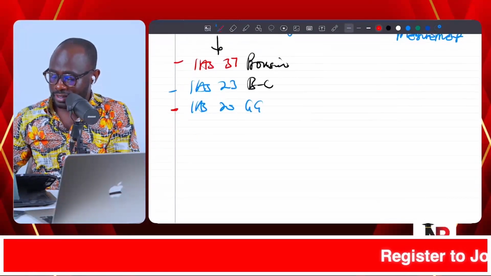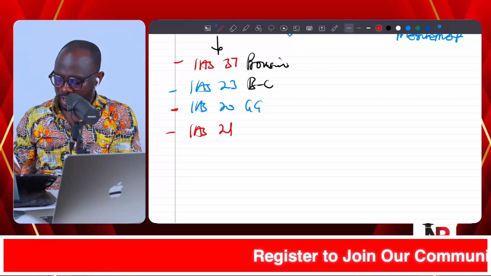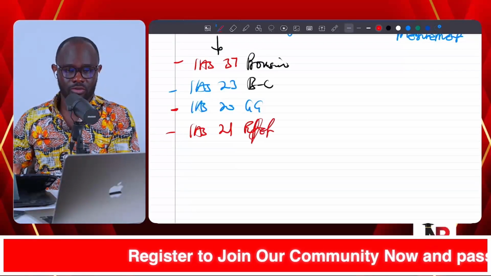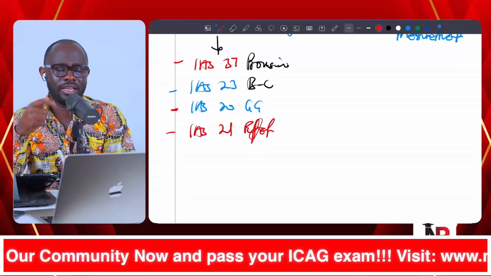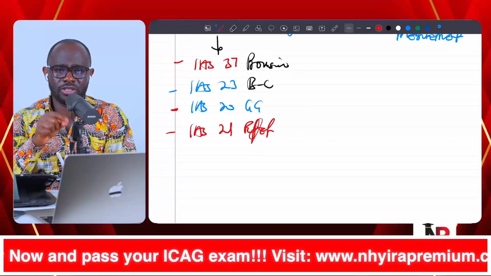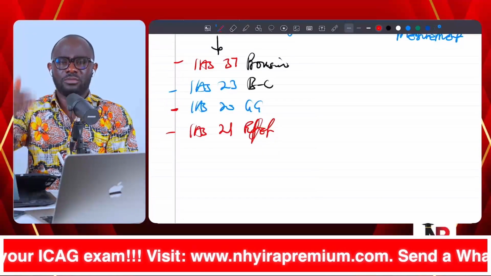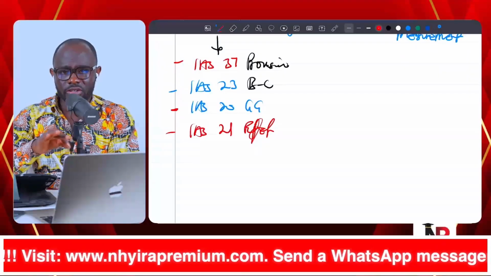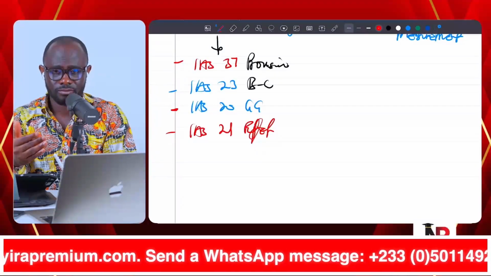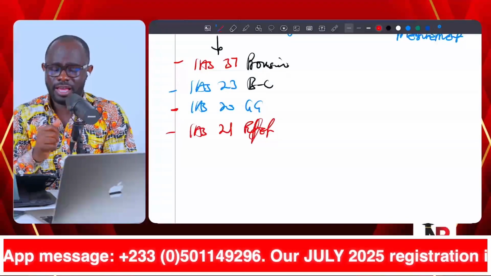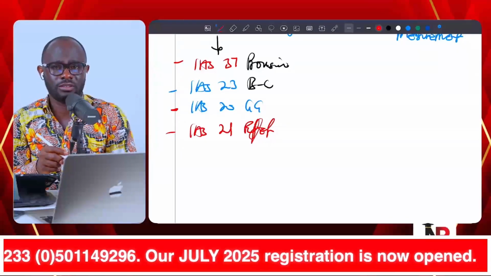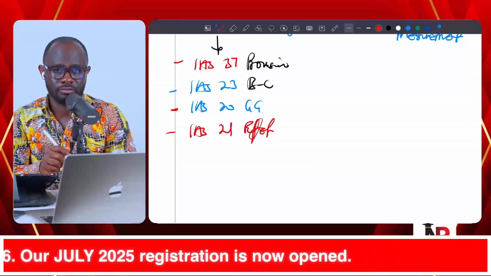Not only that, IAS 21, effects of changes in exchange rates, could come to town. Why? Because transactions that are denominated in a currency other than the functional currency of the reporting entity must be translated into the functional currency of the reporting entity. And so IAS 21, effects of changes in exchange rates, can come to town there in the initial recognition.